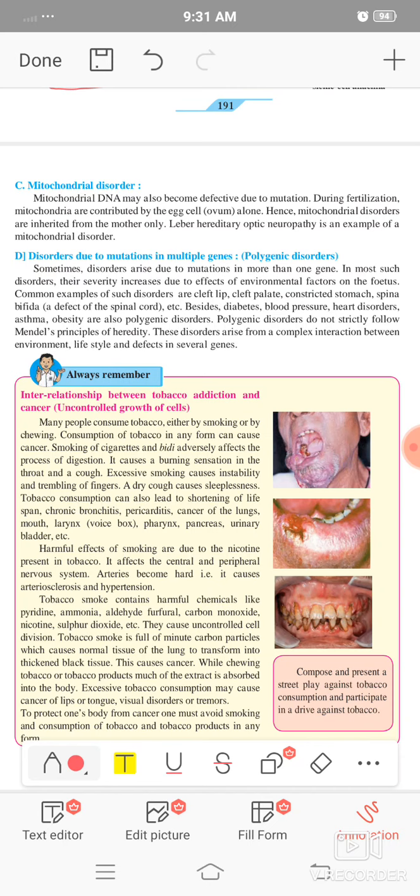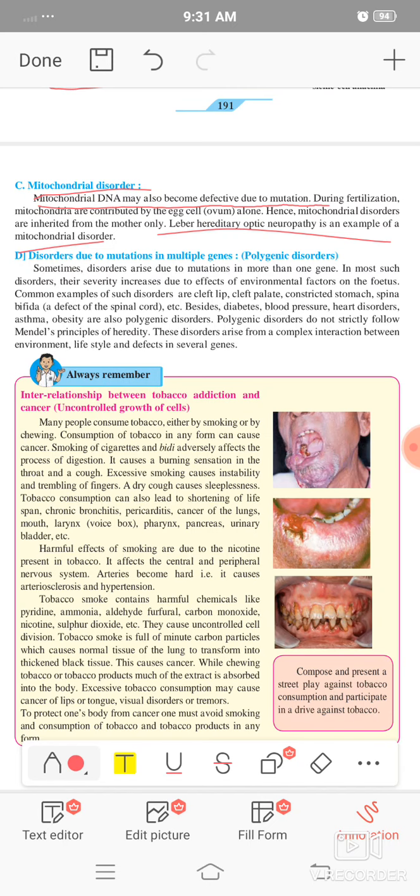After that, mitochondrial disorders. In that, mitochondrial DNA may become defective due to mutation, and during fertilization mitochondria are contributed by the egg or ovum alone. Hence the mitochondrial disorder takes place. Leber's hereditary optic neuropathy is an example of the mitochondrial disorders. Very little information is given about mitochondrial disorders.